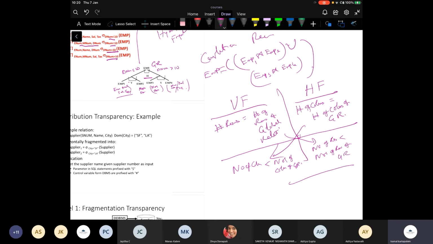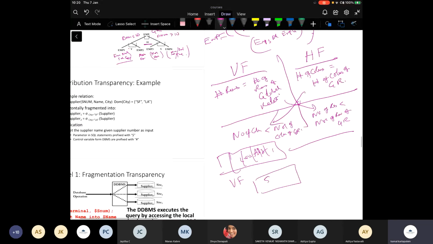Therefore, in a vertical fragment, since the original global relation could have 100 attributes, a vertical fragment can have only 5 attributes. So even though the number of rows is the same, this will occupy fewer disk blocks.